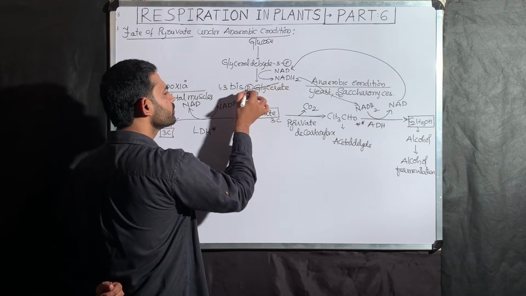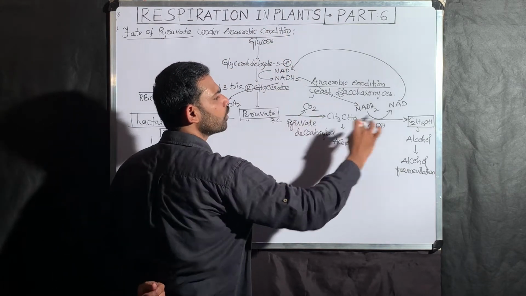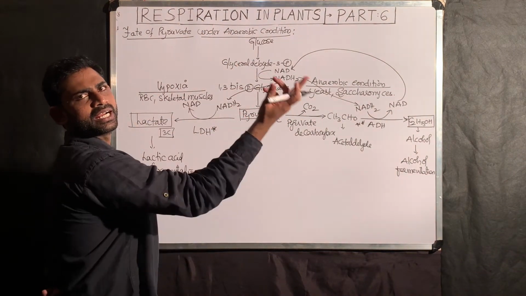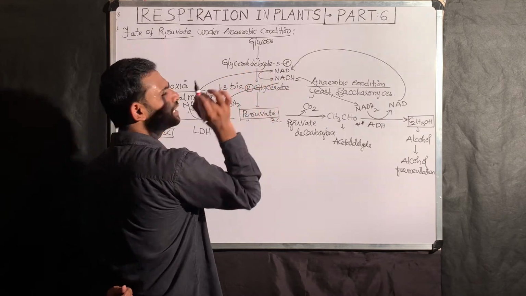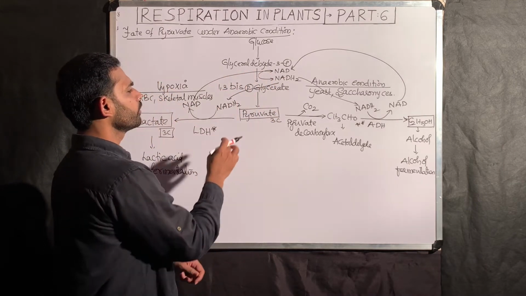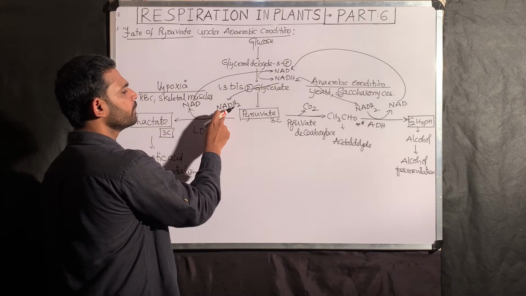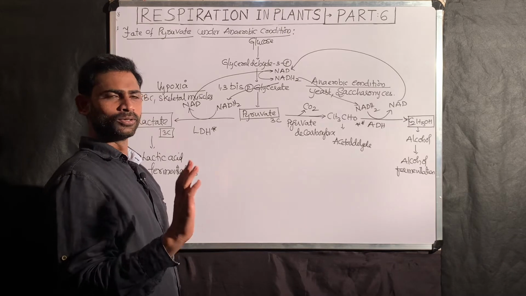That NADH2 is taken from glycolysis. Don't get confused. This is one condition, and this is another condition. Two different conditions. Again, these NAD go and are involved in glycolysis. Here also, if you take 2 pyruvate, you get 2 lactic acid, utilizing how many NADH2? 2 NADH2. So, same conclusion.